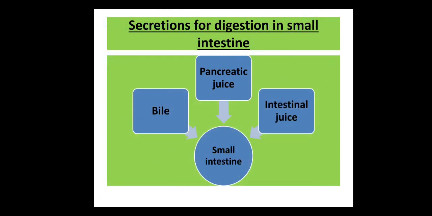Okay, secretion for digestion in small intestine. Now as you can see, the small intestine is getting all three secretions: bile from the liver, pancreatic juice from the pancreas, and intestinal juice from the intestinal wall. All these secretions will come to the what? Duodenum. Now how they are helpful for the digestion, that we will see in the next slide.